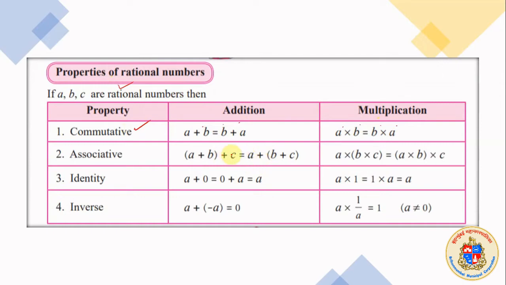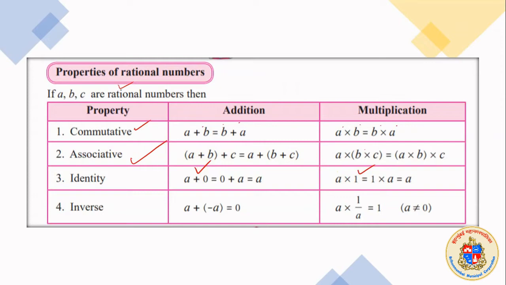Associative property: you group and add, group and multiply, you will get the same answer. If the whole operation is addition, simply group it and add it in any order, you will get the same answer. That property is called associative property. Identity: the identity of the number is not changing. If you are adding 0 to a number, no change in identity. You are multiplying with 1, no change in identity.